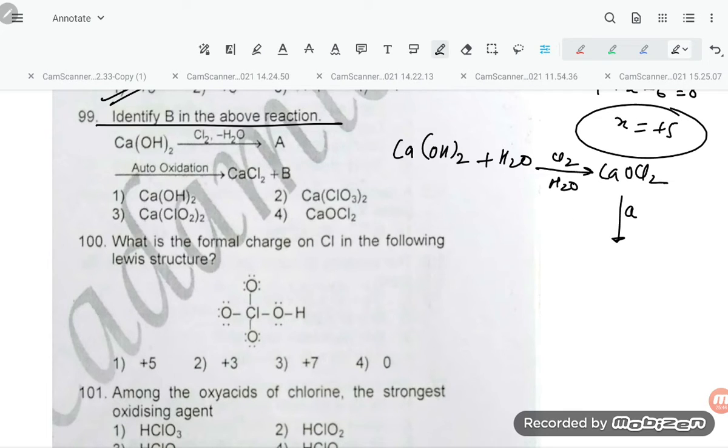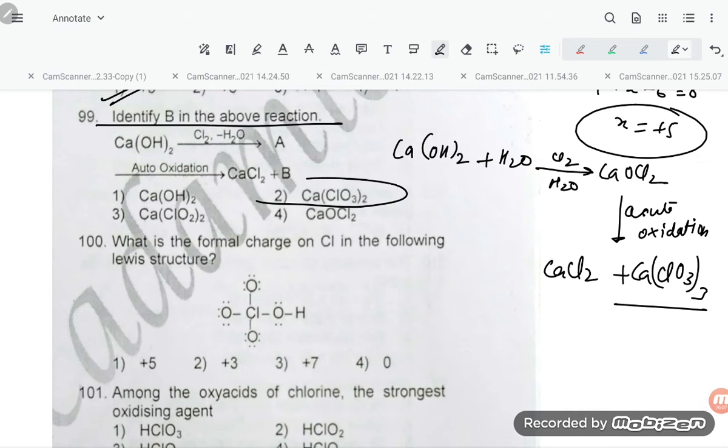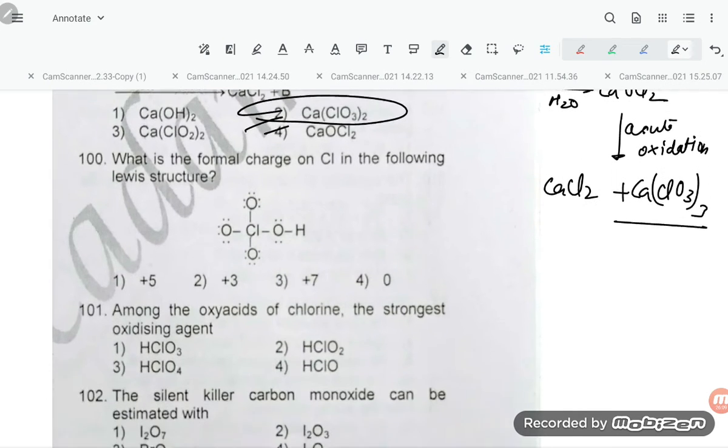Now you are going to do auto-oxidation. If you talk about auto-oxidation, what will it give, student? CaCl2 plus Ca(ClO3)2. So this is Ca(ClO3)2. Option number 2 is correct.